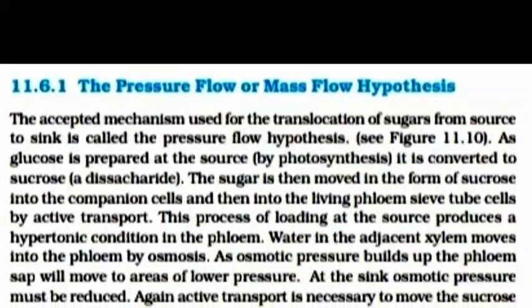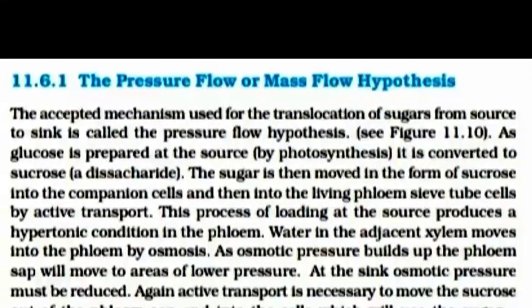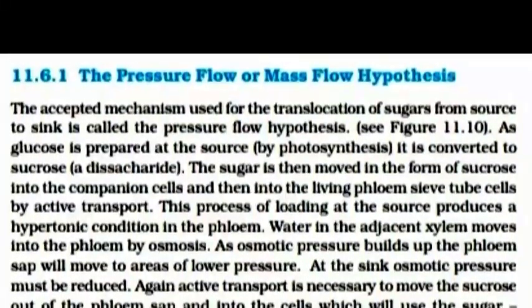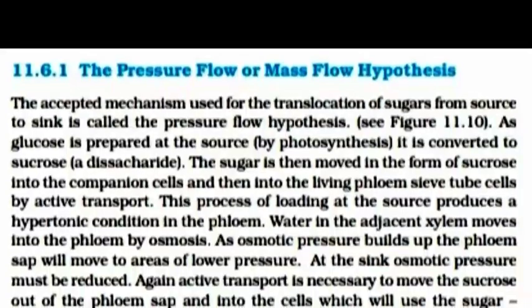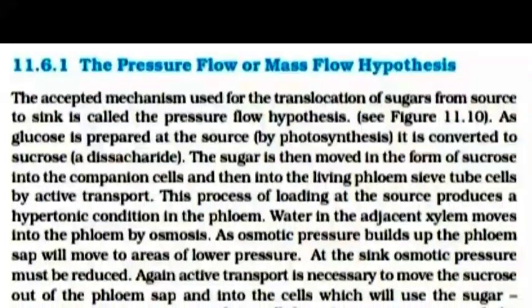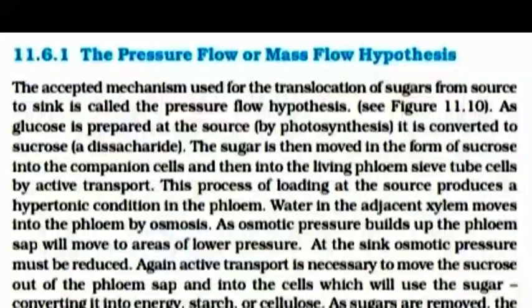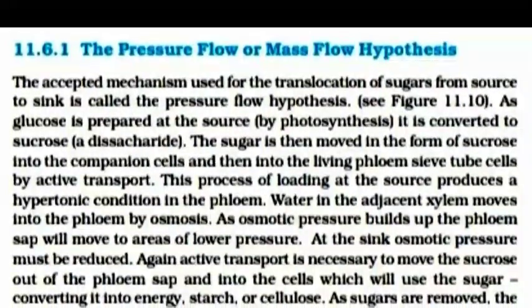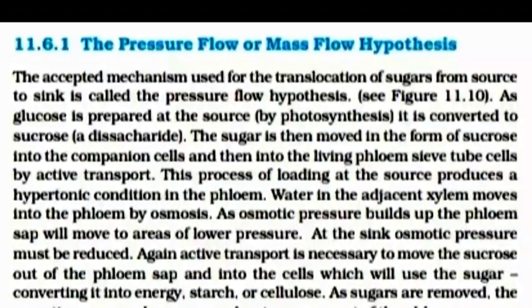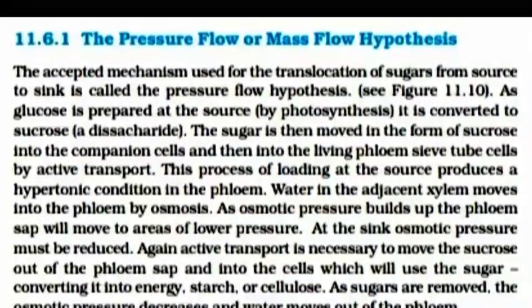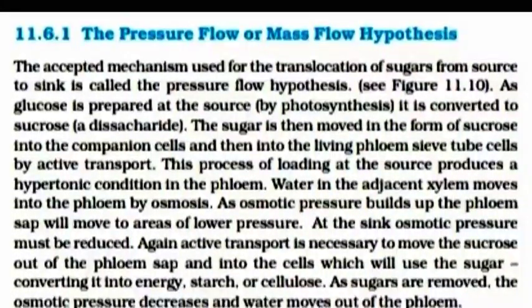Pressure flow or mass flow hypothesis. The accepted mechanism used for the translocation of sugar from source to sink is called the pressure flow hypothesis. As glucose is prepared at the source by photosynthesis, it is converted to sucrose, a disaccharide. The sugar is then moved in the form of sucrose into the companion cell and then into the living phloem sieve tube cell by active transport.